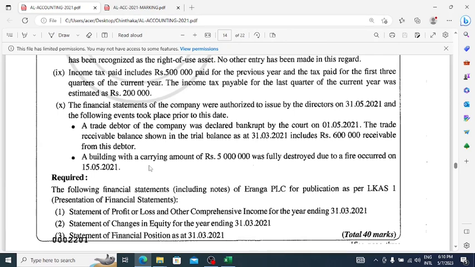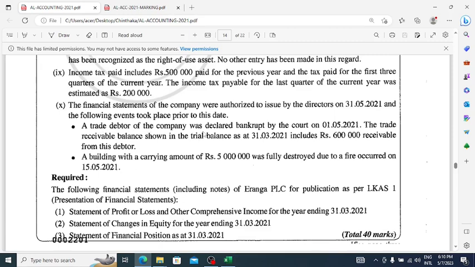The financial statements of the company were authorized to issue by the directors on 31st May 2021. Right, financial statements were authorized by the directors on 31st May 2021, and the following events took place prior to this date. Right, these events have happened between 31st March 2021 and 31st May 2021, within these 2 months time period, so we'll see.